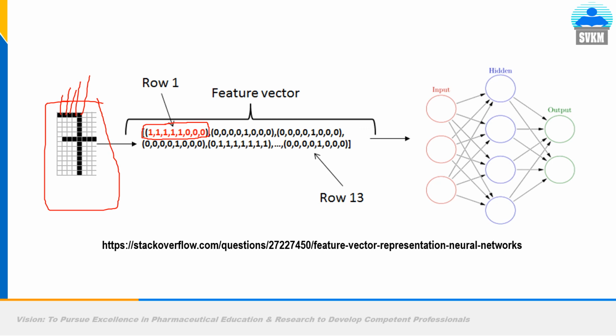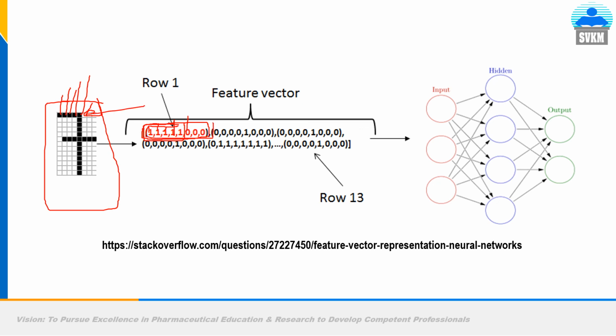In the first row, these are the empty pixels; there is no pixel value here. Only 5 black values are there, so you will write 1, 2, 3, 4, and 5. So this initial 1, five times, shows 5 darkened squares. The remaining 3 are blank, so 0, 0, 0. So this is the one hot encoding for row 1.